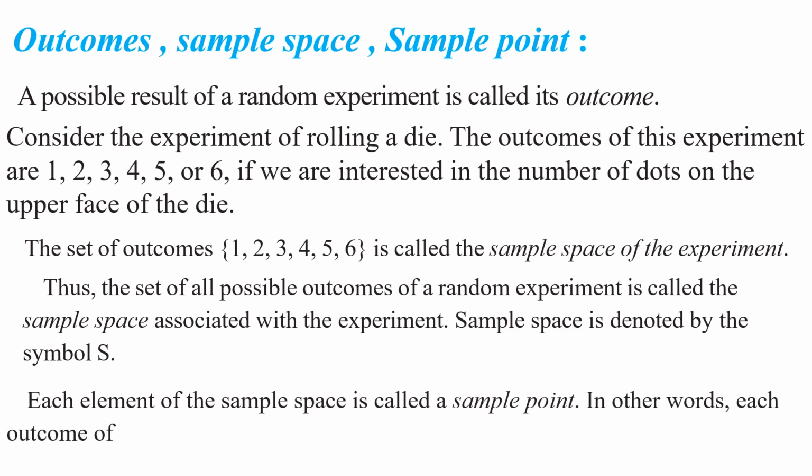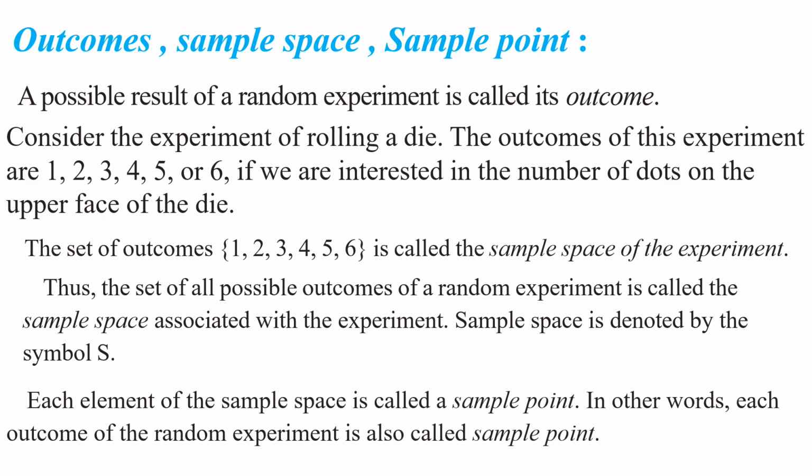Each element of the sample space is called a sample point. In other words, each outcome of a random experiment is also called a sample point. Understood this point, my children? What is meant by sample point? Each element of the sample space is called a sample point. For example, in this sample space, 1, 2, 3, 4, 5, and 6 are called sample points. Understood this point, my children?